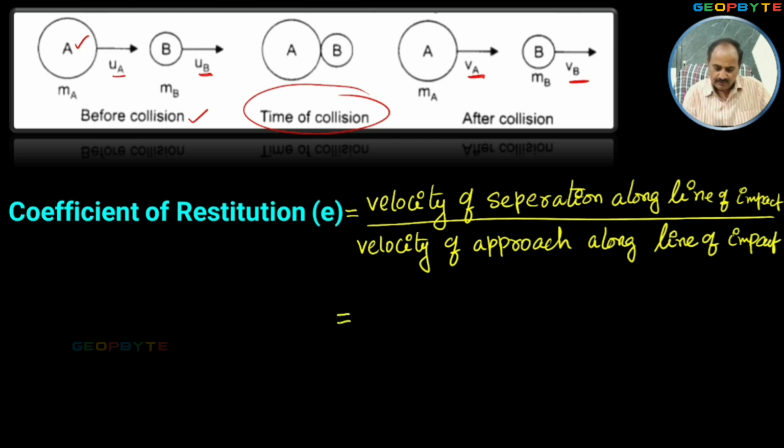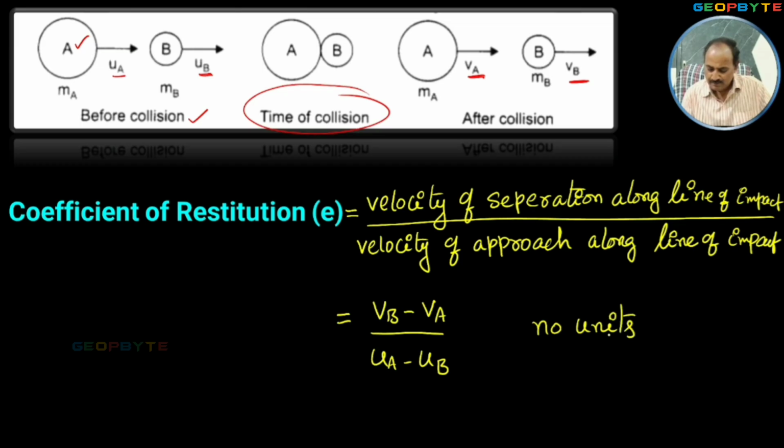According to our diagram, velocity of separation is VB minus VA, divided by velocity of approach, which is UA minus UB. That is the mathematical formula for coefficient of restitution. Dear friends, remember, it has no units and no dimensional formula.